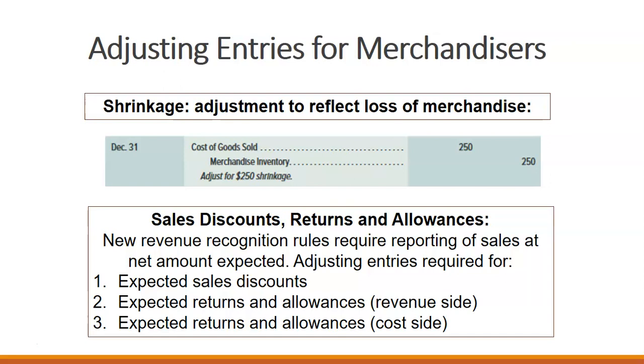Another adjusting entry that merchandisers have is to record for shrinkage. Shrinkage is the loss of merchandise. We can lose it for a variety of reasons.